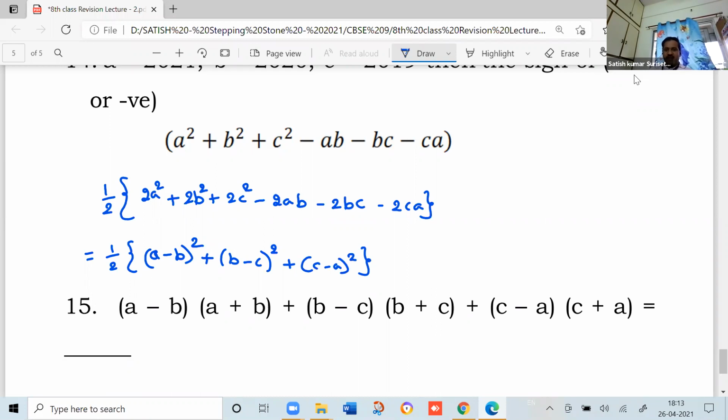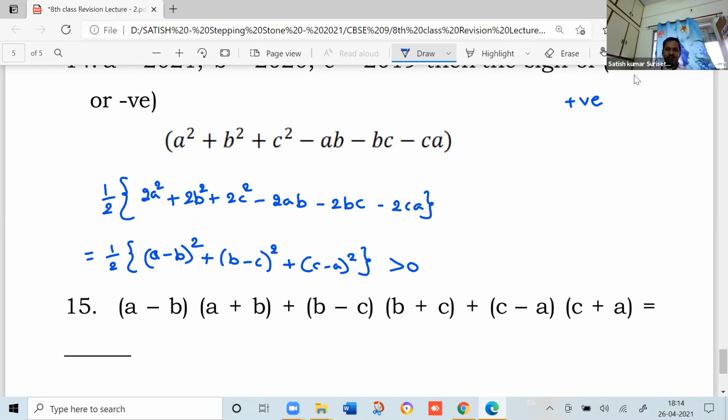Means it is the sum of perfect squares divided by 2. Whenever you have any perfect square, the value is always positive, whether the base is negative or positive, because the exponent is even. Or else you substitute the values of A, B, C. Now you can decide. Each is positive, so it will be greater than 0. So as per the question, the sign is positive. Remember the procedure. The 15th one, I think you are able to do it.